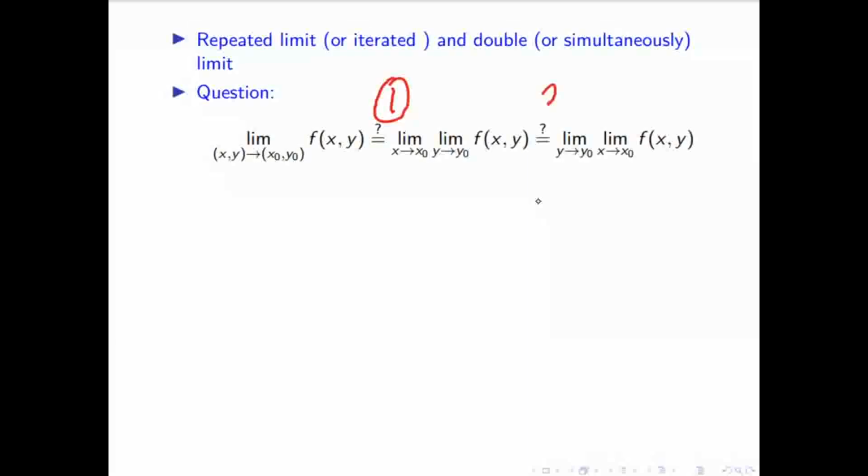Is 1 true or is 2 wrong? This is equal to this, but this is not equal to this. So what is your answer? The first one is equal, the second one is not equal. We have already seen one example in the beginning, so we got two different answers.